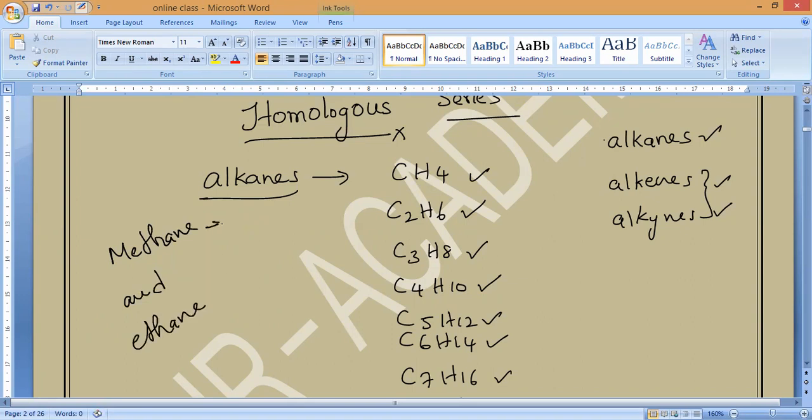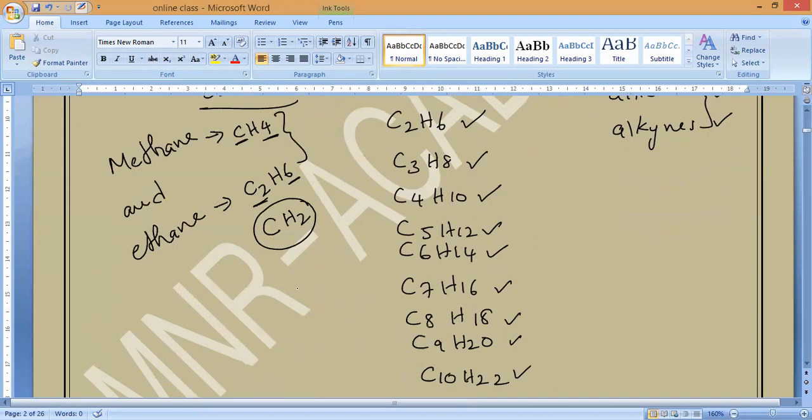So now what is the formula of methane, guys? CH4. Clear? And what is the formula of ethane? C2H6. Now, what is the difference? You check it. The difference in the number of carbons is 1. The difference in the number of hydrogens is how much, guys? 2. That's all. So they vary by how much? They vary by 1 carbon and 2 hydrogens. Is it yes or no, guys? Yes, sir.